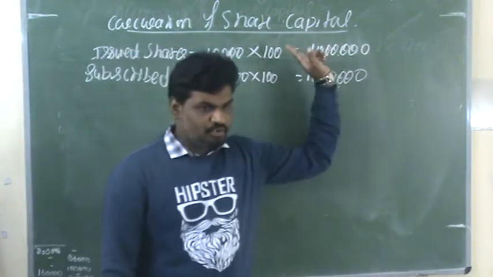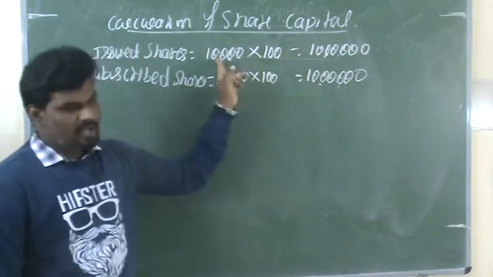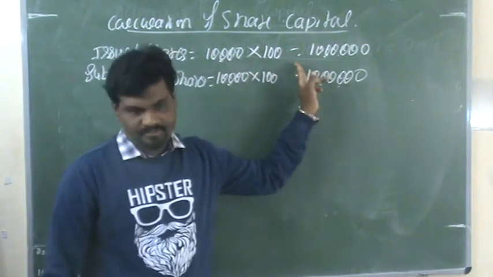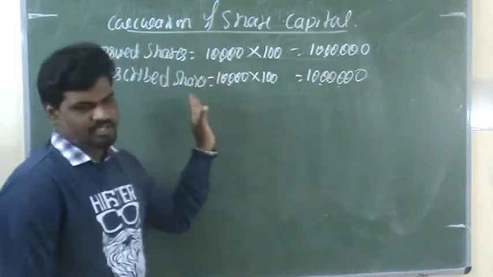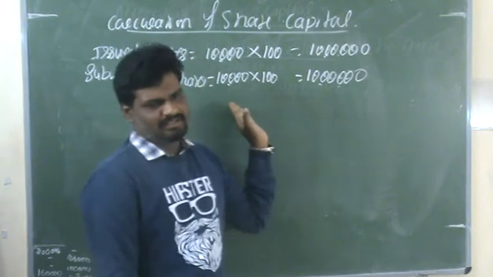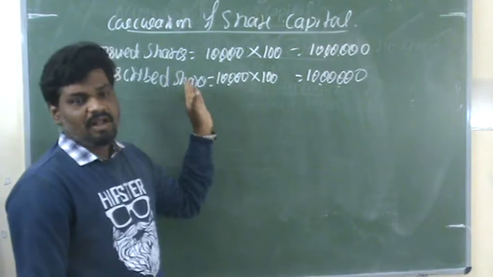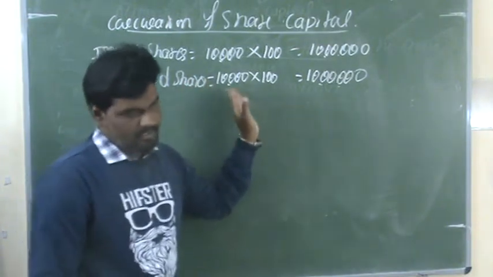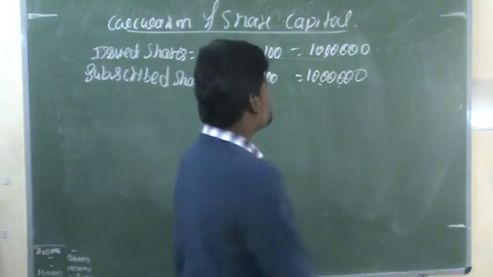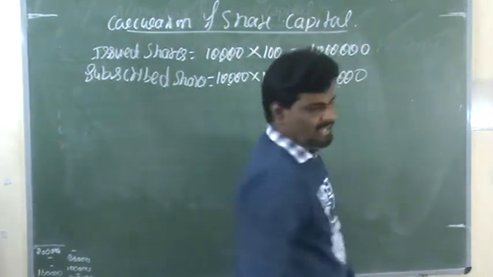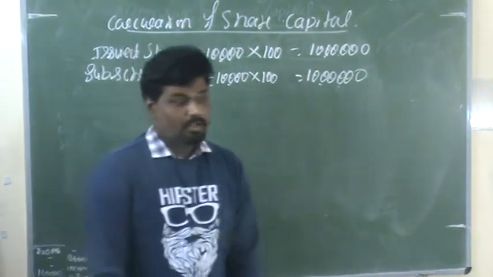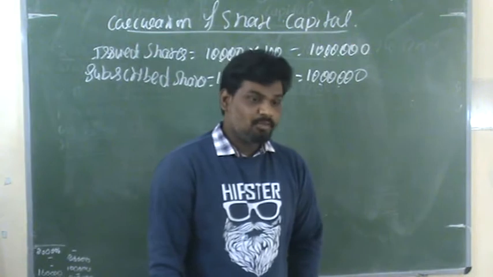The first one is issued shares: the total number of issued shares into cost price. The second one is subscribed shares: whatever shares the public have subscribed, we now need to record. So from the public we need to collect 10 lakh rupees, right?